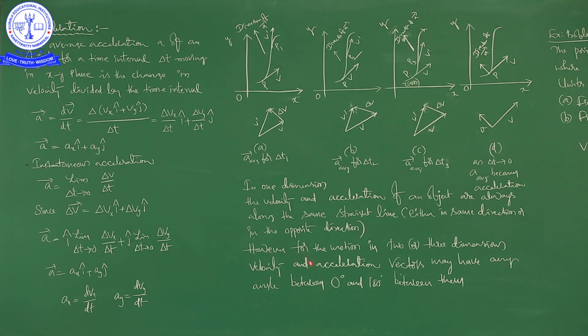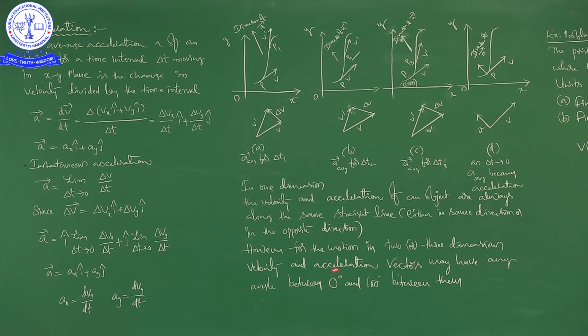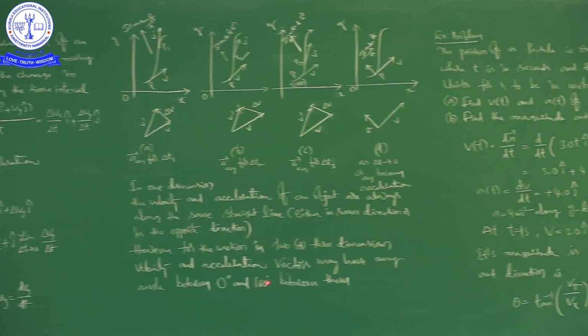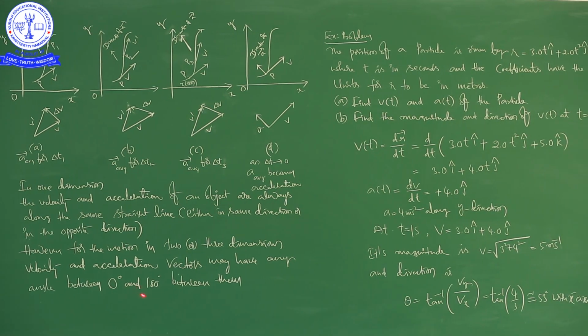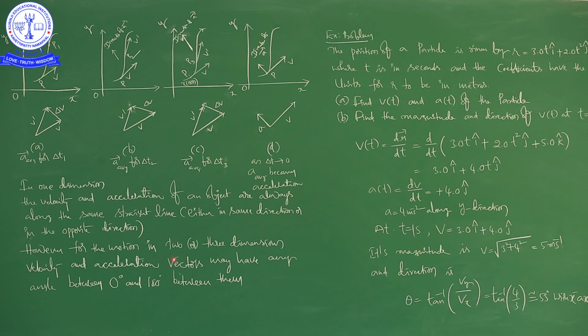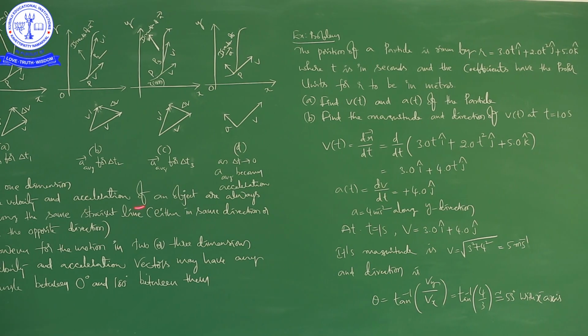Next, however, for the motion in 2 or 3 dimensions, velocity and acceleration vectors may have any angle between 0 degrees and 180 degrees between them, when the motion is either 2 or 3 dimensions. Okay, right. Next, it is an example problem related to this topic, right.